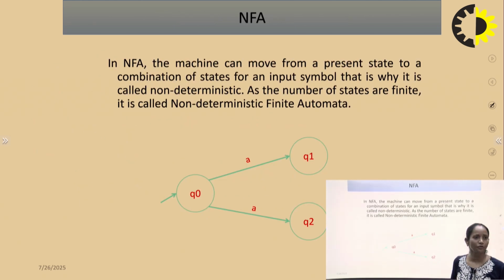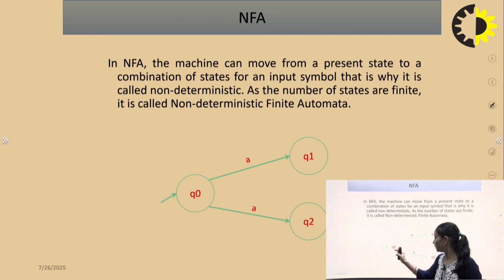So first we have to discuss the NFA, non-deterministic finite automata. In an NFA, the machine can move from a present state to a combination of states for an input symbol. That is why it is called non-deterministic. As the number of states is finite, it is called a non-deterministic finite automata. What is the meaning of non-deterministic? It means there are several possible moves for a particular state.